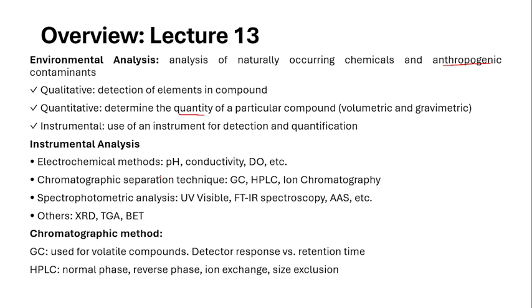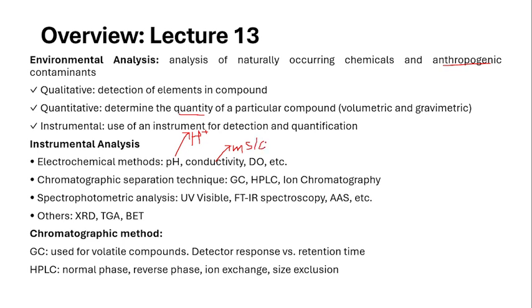This is mainly to measure the property of the water, how much pH is there. So pH deals with the amount of H plus ions present in the water, using the electrode. Next, conductivity. Conductivity you will be obtaining in millisiemens or microsiemens, like that you will be obtaining the conductivity of each water.